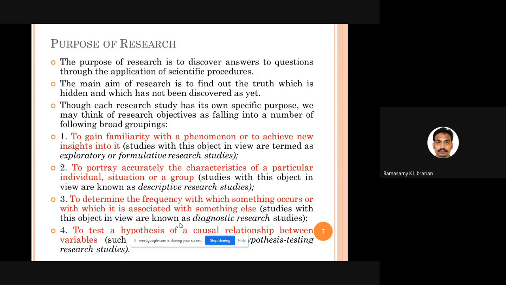So diagnostic research. Then lastly, we have the kind of social science research where we frame the hypothesis, we collect data. After collecting data, we check whether the hypothesis can be accepted or not accepted. So that is called hypothesis testing research. So these four are the very common purposes of any research. Good.